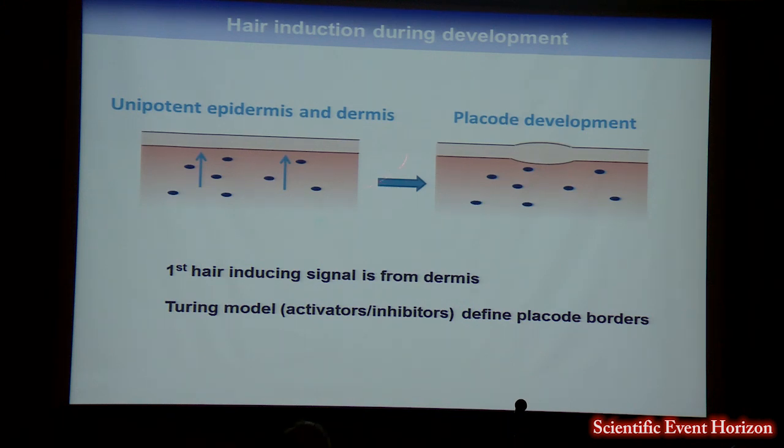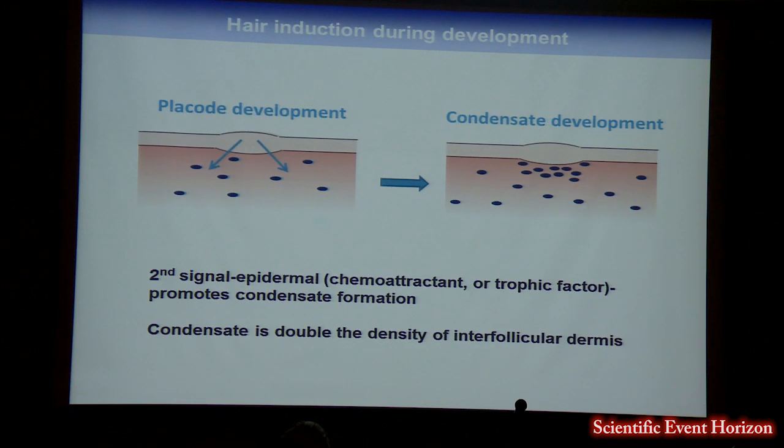In response to this dermal signal, the epidermis starts thickening and forms a placode. A signal from the placode down into the dermis causes these cells to move together and form the dermal condensate. Now, the dermal condensate contains cells that are double the density of the cells within the interfollicular dermis. When they move into this condensate, they start acquiring a condensate fate.